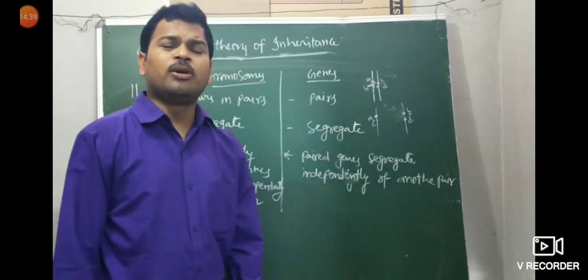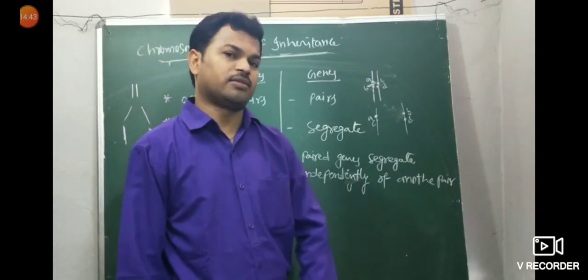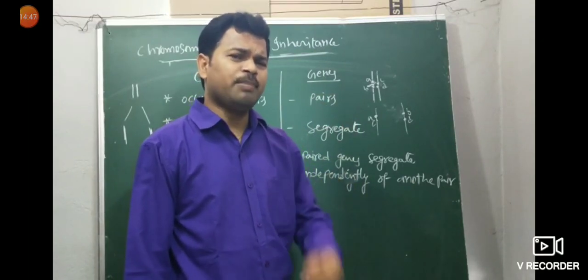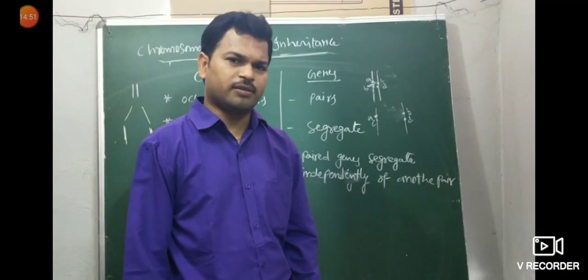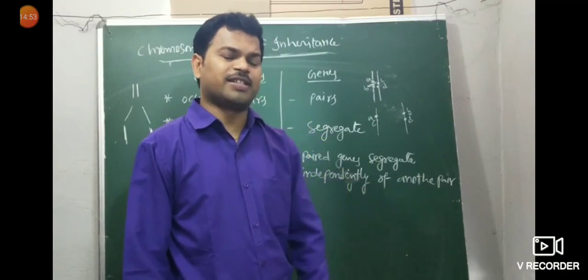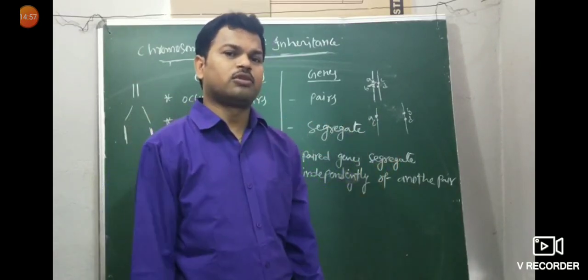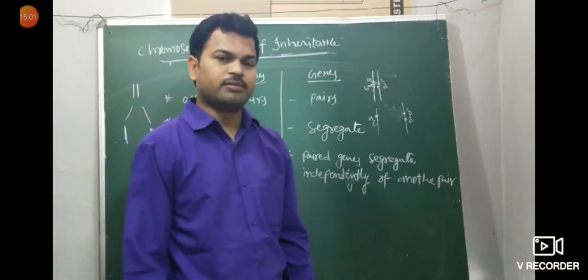Now come to chromosomal movement in meiosis division, an important one. Here there are two types of divisions: meiosis 1 and meiosis 2. It occurs in sexual cells. The chromosome number gets reduced. Chromosome number is reduced in which of the following divisions? Meiosis, exactly.